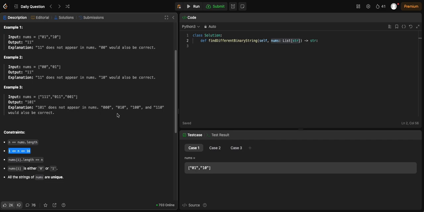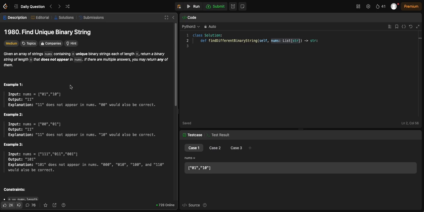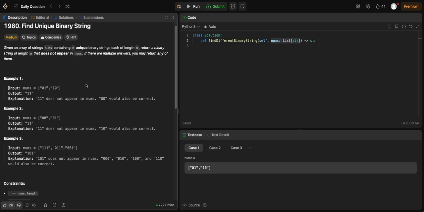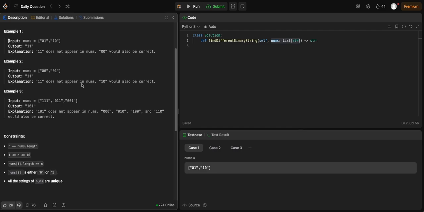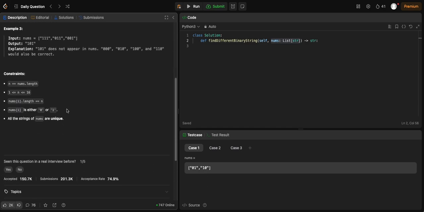Anyways, 101 does not appear in nums: 000, 010, 100. Okay, that is very strange. Return a binary string of length n. We can just return any string. And does it say what to do if you can't return any? Let's say n is equal to 2, but you have 00, 01, 10, and 11. Then none of the length 2 strings are unique, that is, not in nums already. So yeah, this question is a bit fake, I guess.